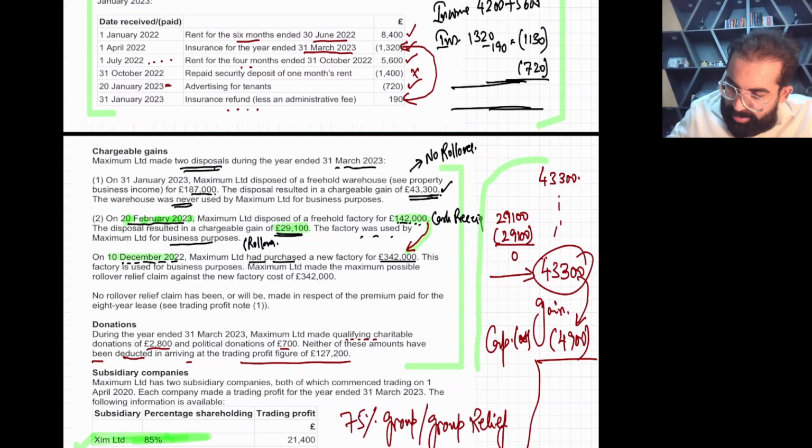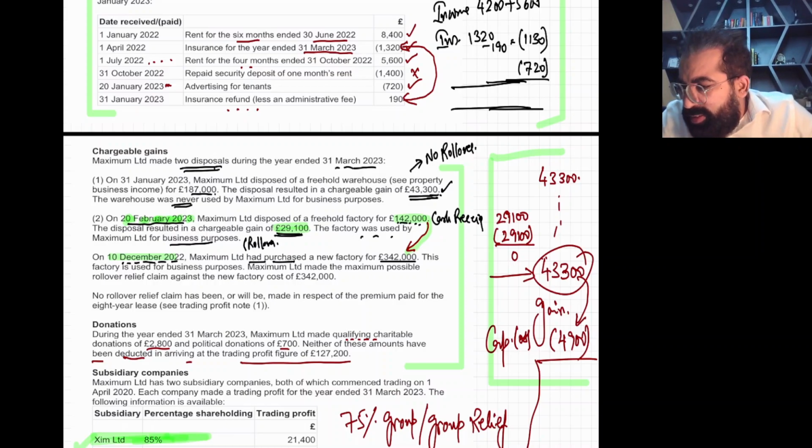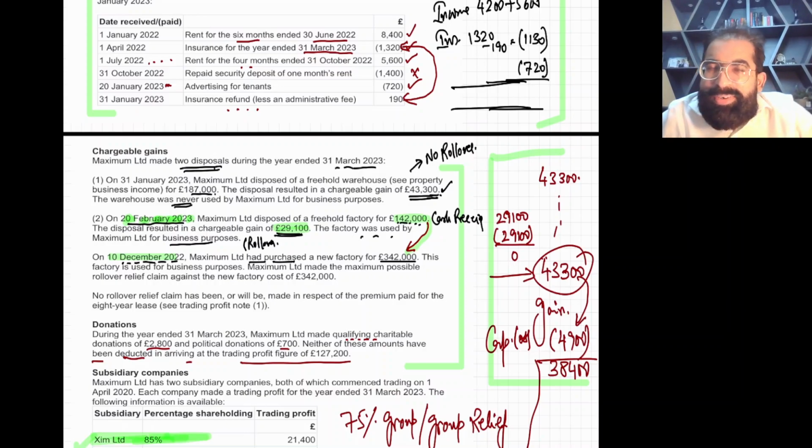By using this data, I have calculated this for you. 43,300 is the gain and 4,900 is the capital loss. So you can calculate the final gain as well, and this will be 43,300 minus 4,900. It will be something around 38,400. This is your gain.